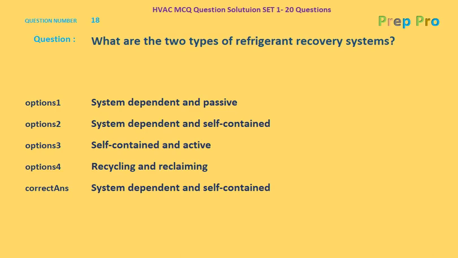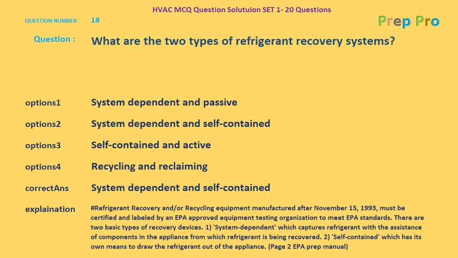These are the two types of refrigerant recovery system. The explanation: refrigerant recovery and or recycling equipment manufactured after November 15, 1993 must be certified and labeled by an EPA approved equipment testing organization to meet EPA standards.